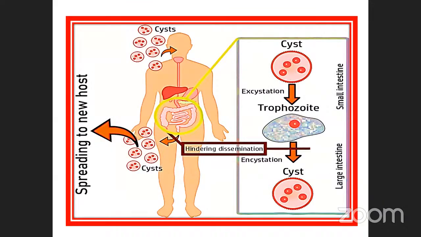See the structures, we already saw these. Spreading to a new host, how will it be? This is a cyst, the 4-cell stage, also excystation when it comes out. See the trophozoite, note it down, and also the cyst. This is the small intestine, and this one is the large intestine. It happens in this area only. That's why they have marked it with yellow ring-like structures. When it comes out in the stools, as solid waste, it may spread to other places. That is the important thing. Go to the next one.